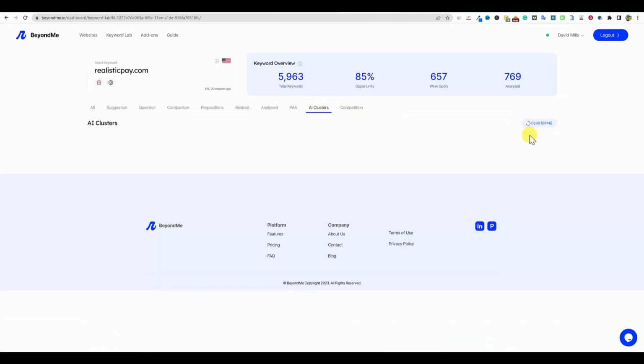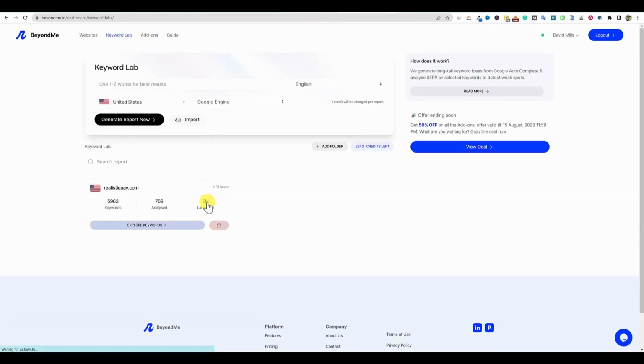And it's still clustering. So that's just one critique. I've been doing this review, this is a long review, and it's still not done with the clustering. And this isn't that many keywords. And I have plenty of other clustering keywords that does not take as long as this. So that would be just another thing, is that it might need a little bit of help as far as the speed on clustering.